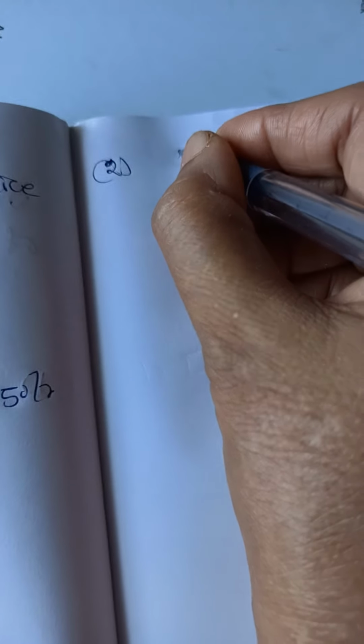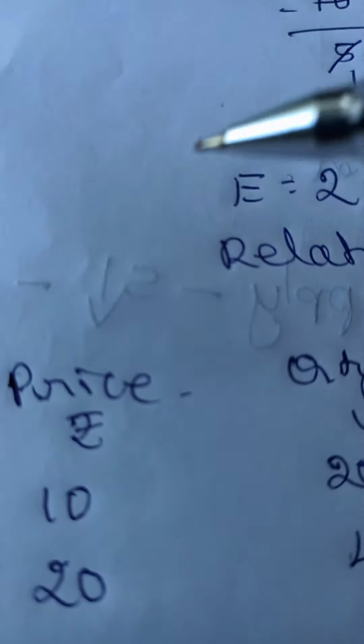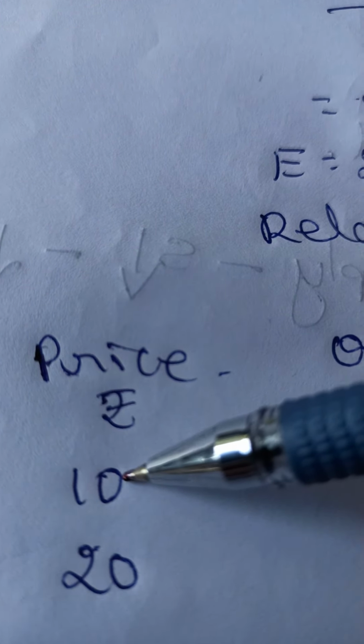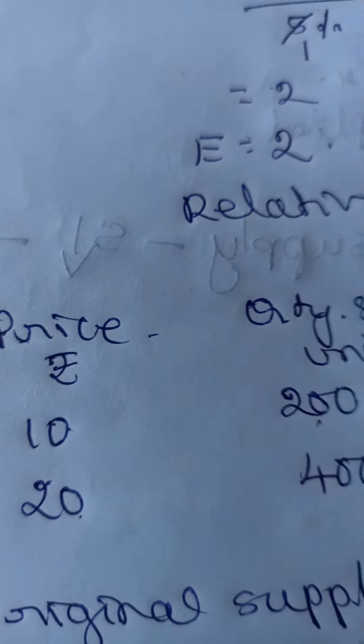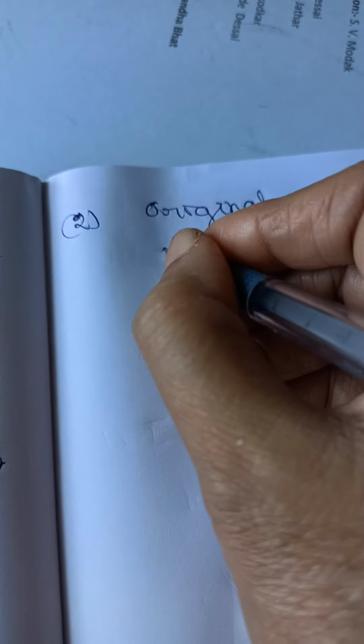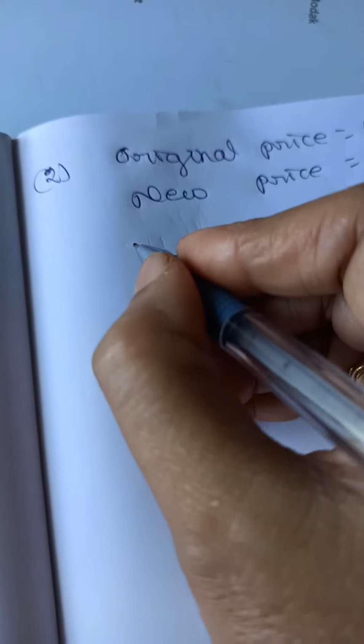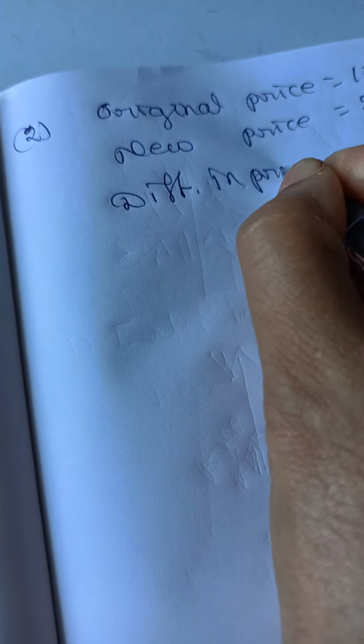Now the second step is to find the percentage change in price. For that you have to refer to the formula. There are two prices: this is the original price and this is the new price. The original price is rupees 10. The new price is rupees 20. The difference between the two figures is 10.